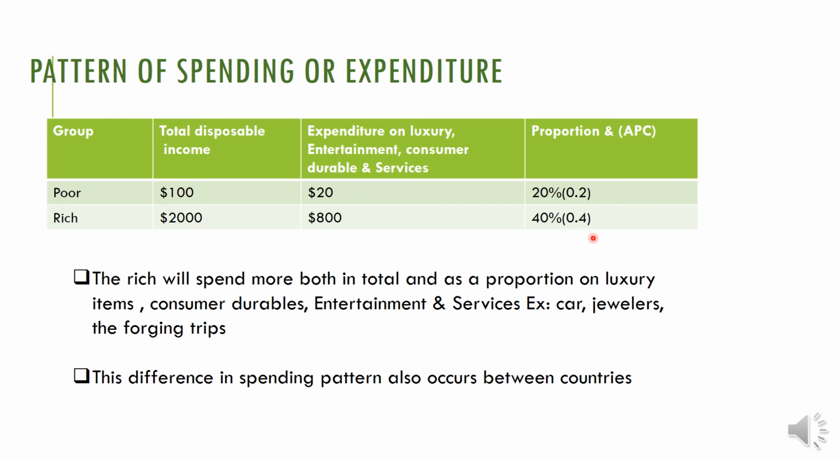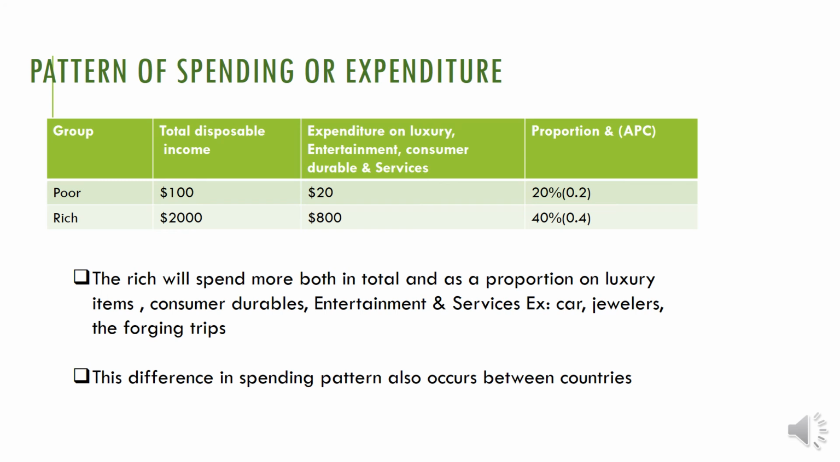For example, who is spending more proportion? The rich is spending more proportion on jewelry, cars, foreign trips. In total money terms, who is spending more? The rich only is spending more. Proportion and spending wise, both, the rich will spend more on luxury, entertainment, and consumer durables and services like home appliances and that kind of thing. This difference in spending pattern also occurs between countries.